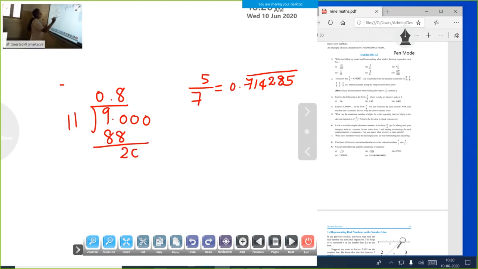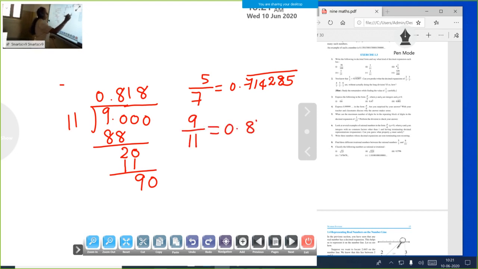Remainder 2. Again 20. How many times? 1 time. 11 equals 11. Remainder 9. Again 90. How many times? 8 times. See, we got 90 again. After this, that shows that number is repeating. So our number 9 by 11 equals 0.8181 bar. That number is repeating.